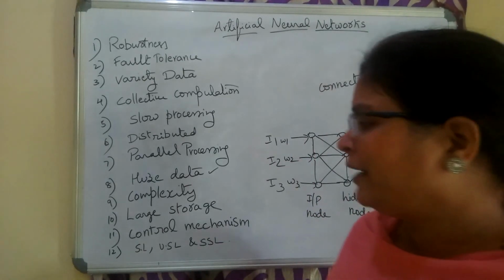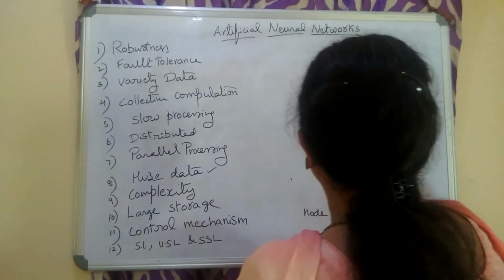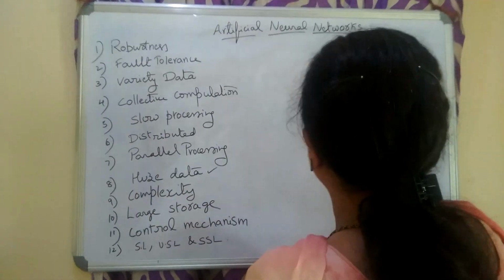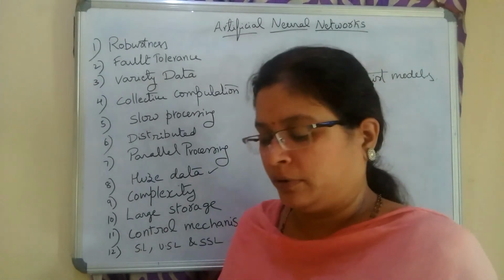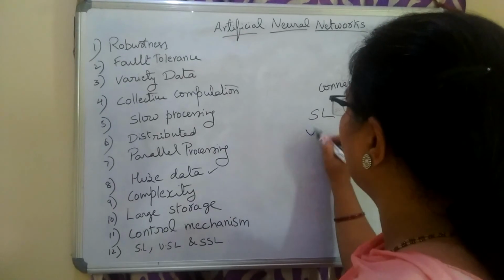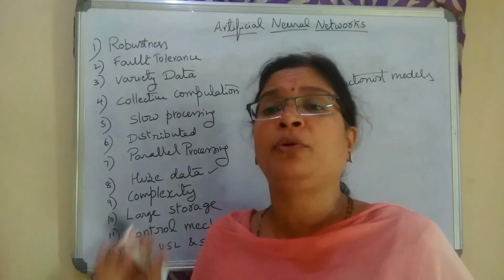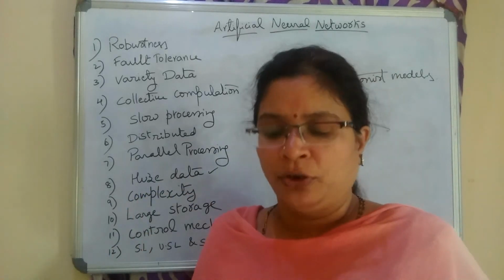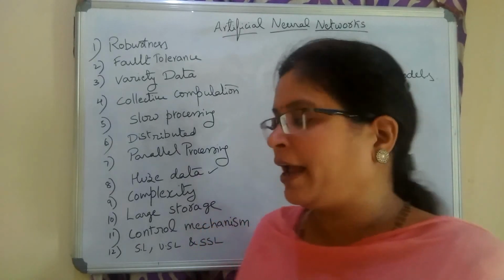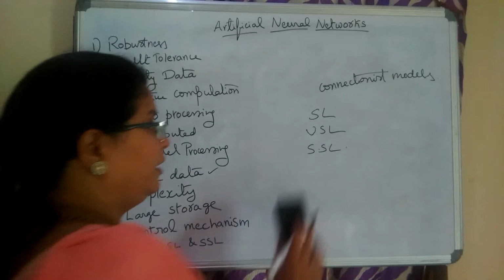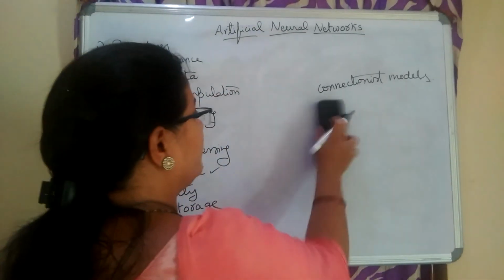The next one: they can handle various kinds of data given as supervised learning, unsupervised learning and semi-supervised learning. These three are the various kinds of learning techniques. Artificial neural networks are designed in a way to handle all three kinds of problems. So they can handle supervised learning, unsupervised learning, as well as semi-supervised learning. Now we are going to see what kinds of neural networks can handle supervised learning.